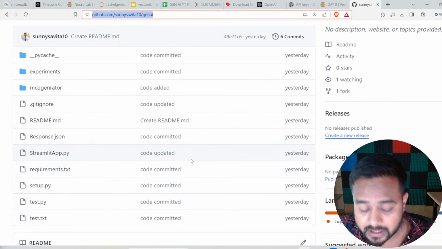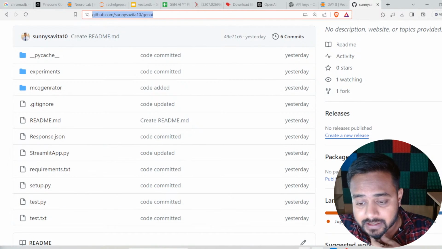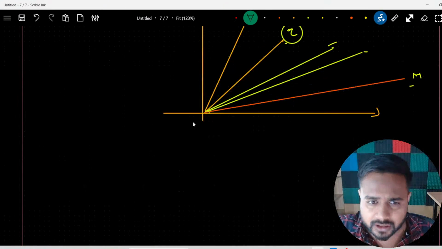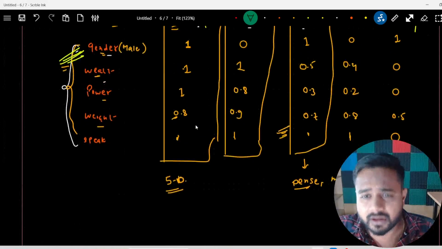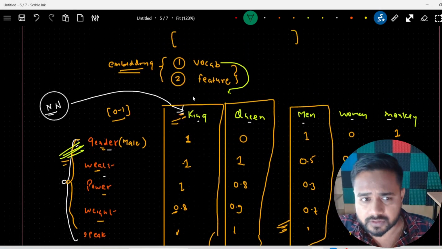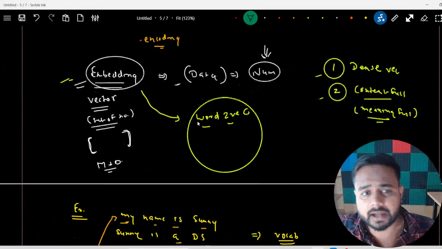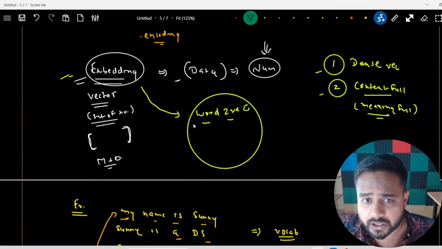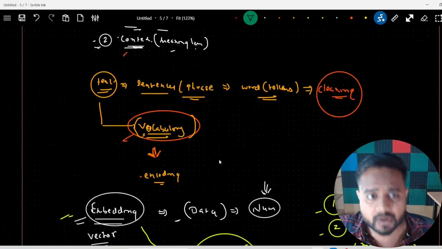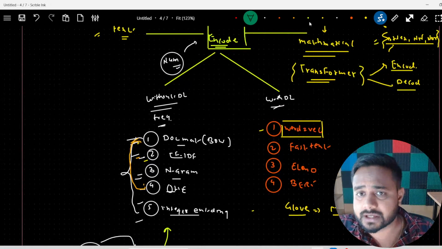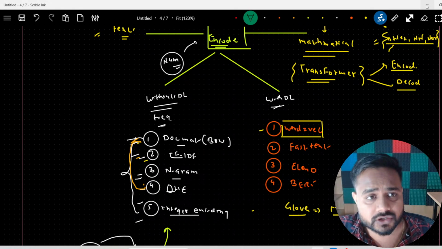Now here, this is all about the deployment, but apart from that, I had talked about vector databases. Vector database wise, I have discussed the theoretical stuff only. So, what is a vector? How does the vector database work? What is the meaning of embedding? What are the pros and cons of embedding? And the different encoding techniques. Each and everything I talked about over here. Now, in today's class, we'll see the implementation of it.